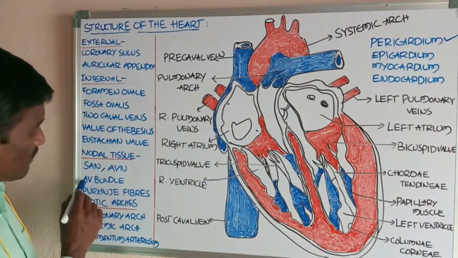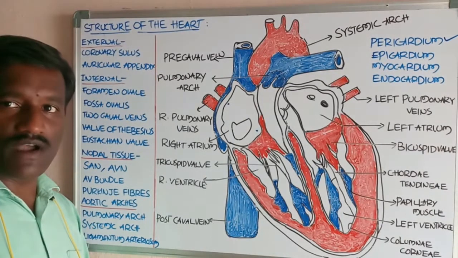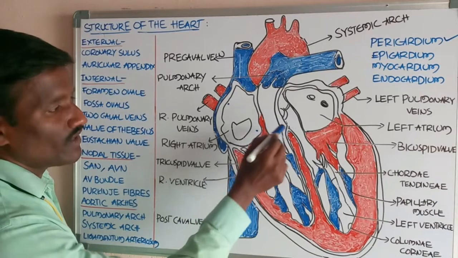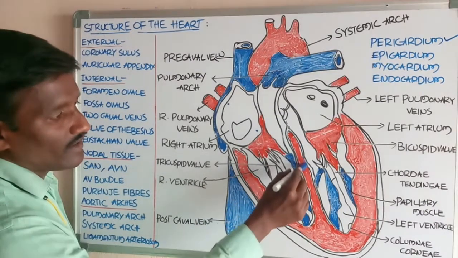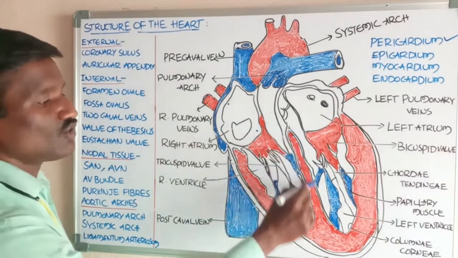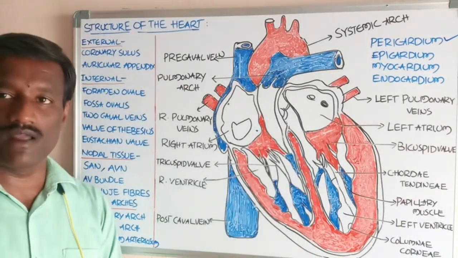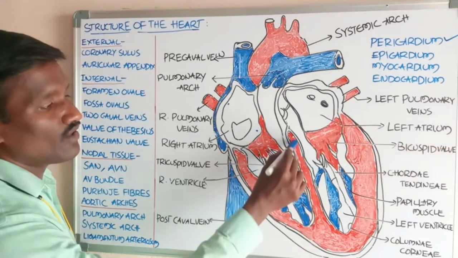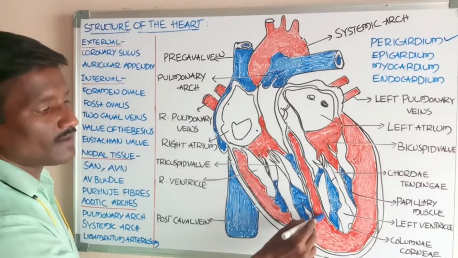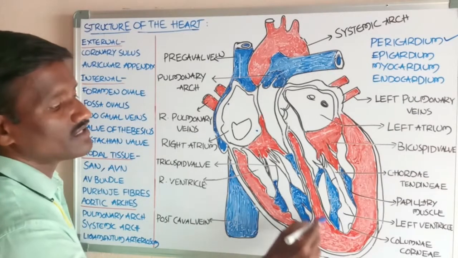Okay, students, next another one is the AV bundle. The AV bundle is also called the atrioventricular bundle. One bundle comes from the AV node into the interventricular septum and passes throughout the interventricular septum. That is called the AV bundle. It passes through the interventricular septum and finally divides into right and left branches.